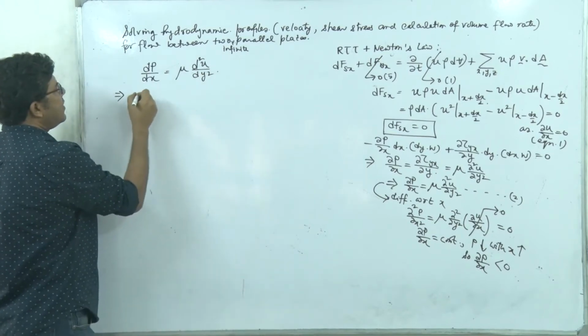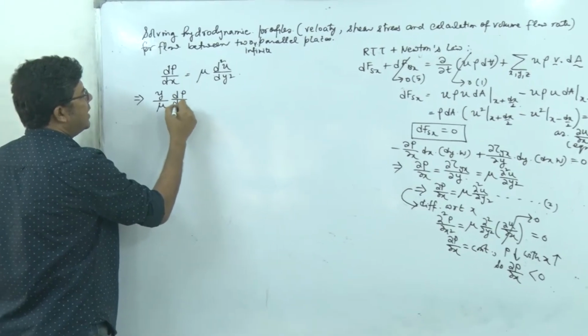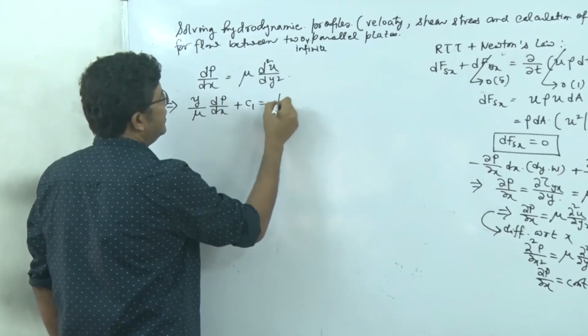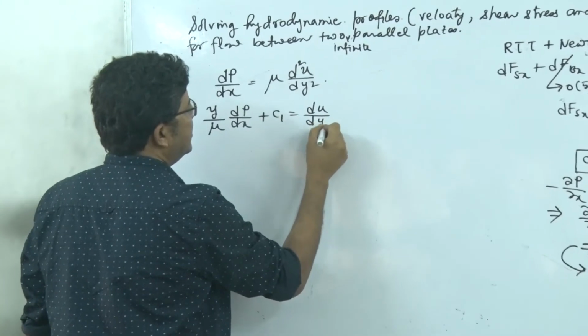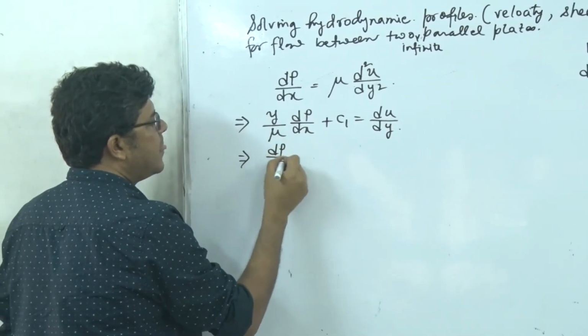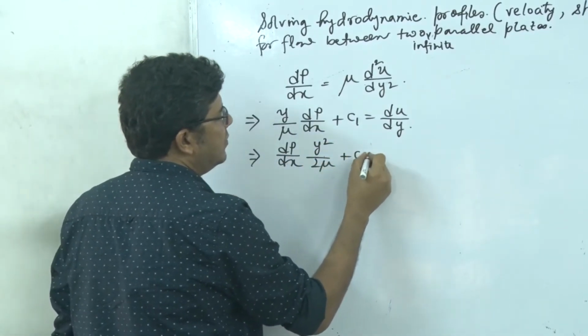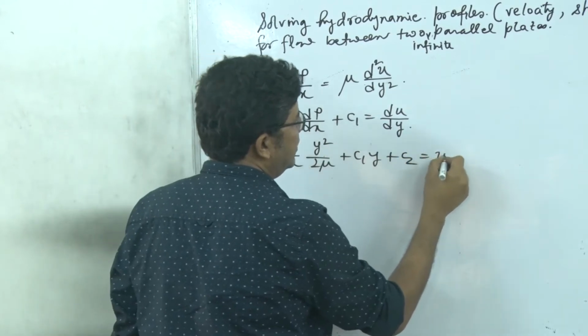Dividing by μ and integrating it once: (1/μ) dP/dx y plus C1 is equal to du/dy. Further integration will give (1/μ) dP/dx y²/2 plus C1 y plus C2 is equal to u.